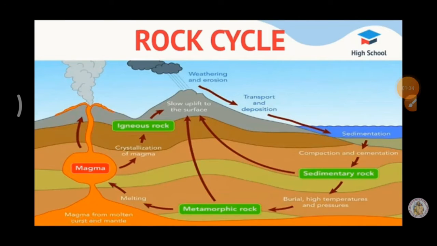Like this, the rocks of the earth's crust keep on changing from one form to another form under various natural forces and agents. All the rocks on the earth's surface keep changing from one form to another, that is, igneous to sedimentary, sedimentary to metamorphic. Changing and changing under various natural forces and agents, this endless process is referred to as the rock cycle.